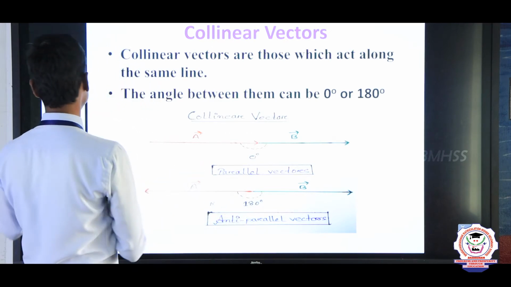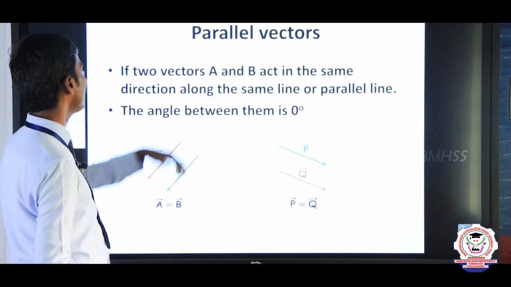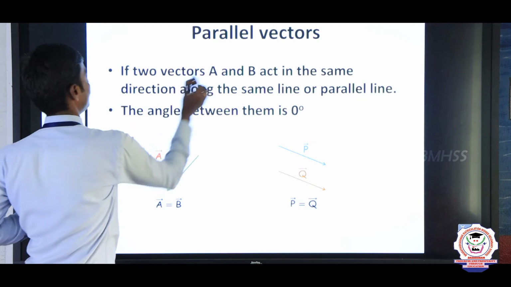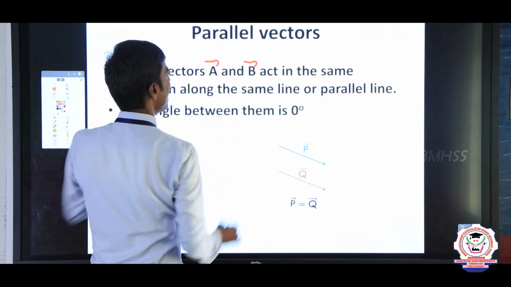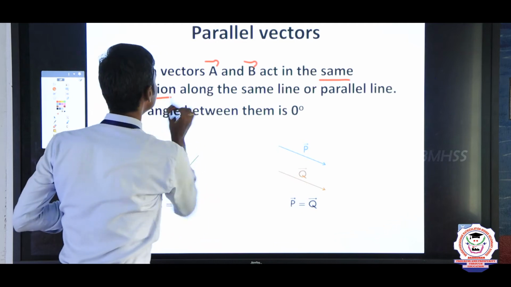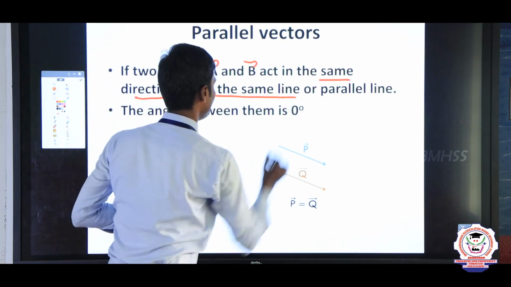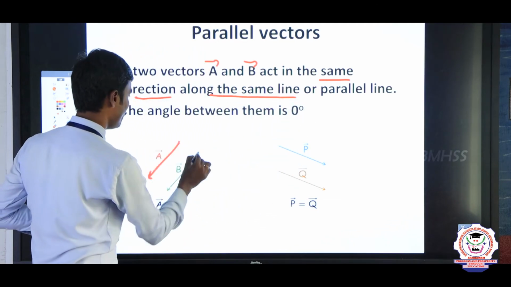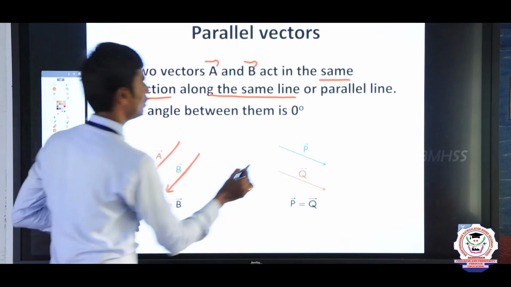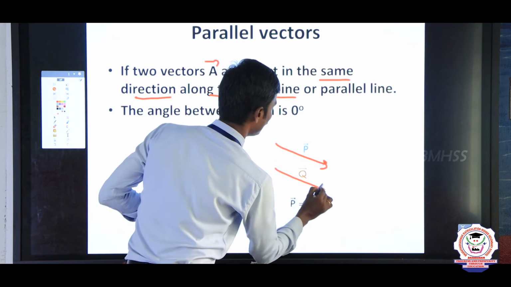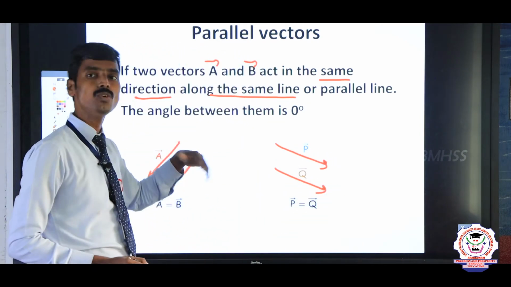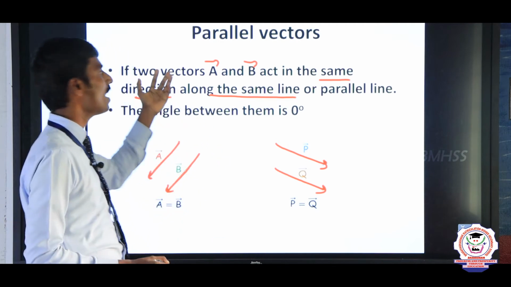The first I am going to introduce is parallel vector. See, parallel vectors are two vectors, A vector and B vector, that act in the same direction. See, this is very important: act in the same direction along the same line. Here also P vector and Q vector act along the same line and in the same direction. So this kind of vector we call parallel vector.